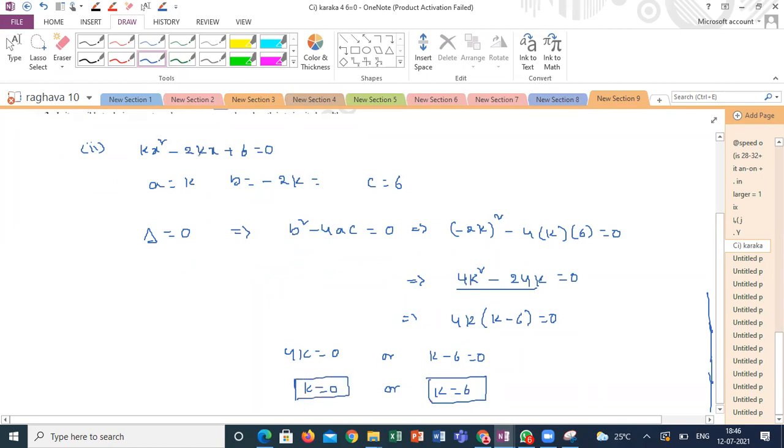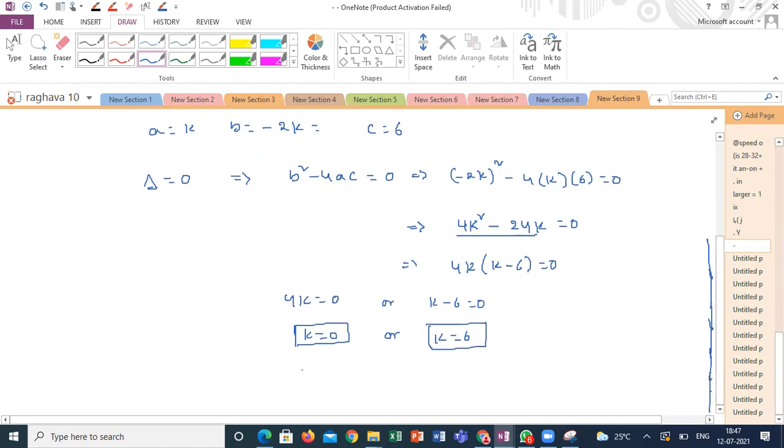If k is equal to 0, this is not a quadratic equation. So if k is equal to 0, the given expression itself is not a quadratic equation. So the final answer is k is equal to 6. This is not a possible answer. Why is it not a possible answer? It is not giving the quadratic equation if I take this k value.